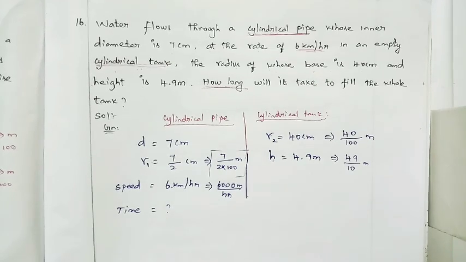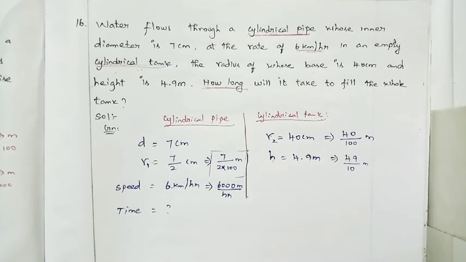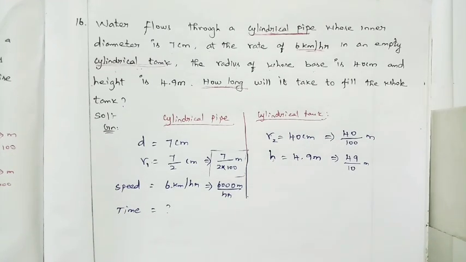If we are getting the final value as 120 minutes, then it will be easy to convert in terms of hours. Suppose 44 minutes, it will be very easy. But suppose it is coming in terms of a fraction, it will be difficult. So better you convert in terms of minutes.